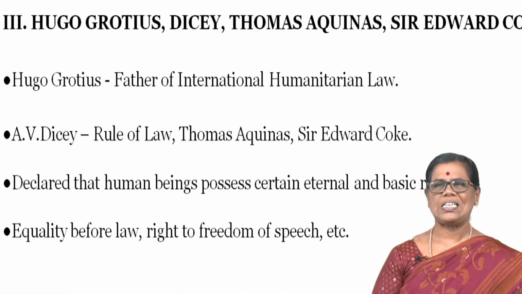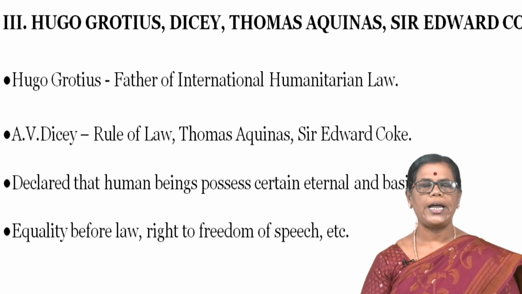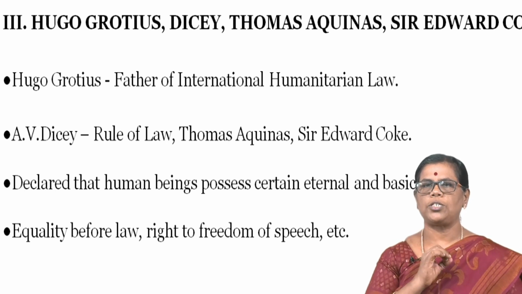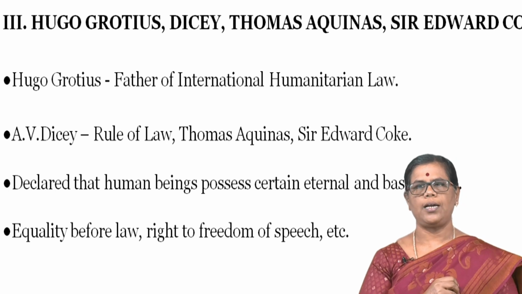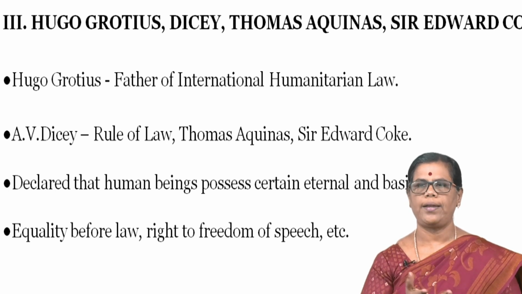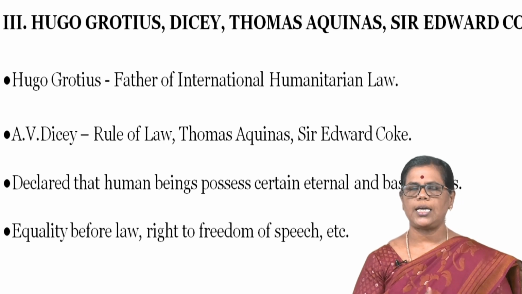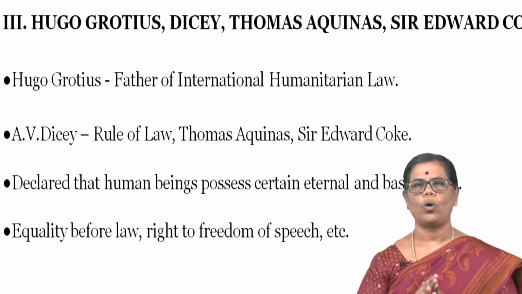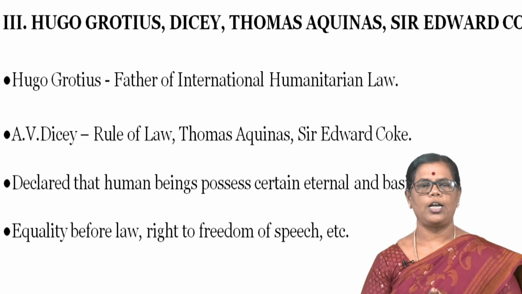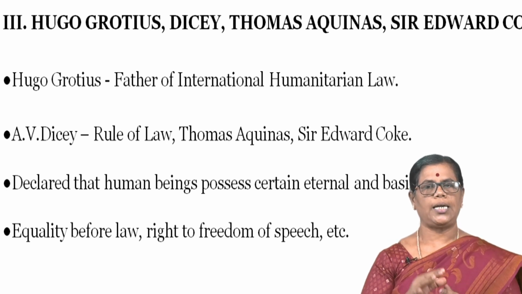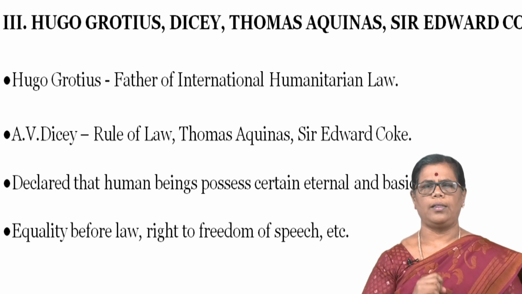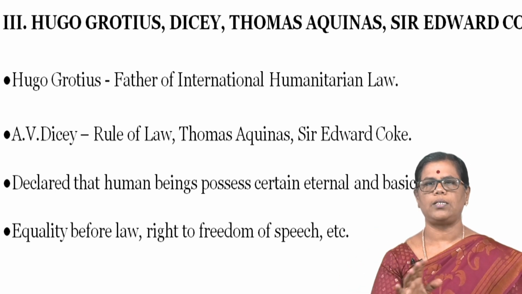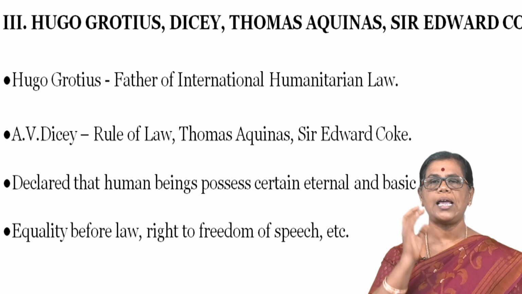Okay. There were some philosophers who propounded the importance of human rights to the world. The first person, Hugo Grotius, was the father of international humanitarian law. And A.V. Dicey propounded the rule of law. And Thomas Aquinas and Sir Edward Coke assertively declared that human beings possess certain eternal and basic rights. The basic rights mean equality before law, right to freedom of speech. These are all the eternal and basic rights.